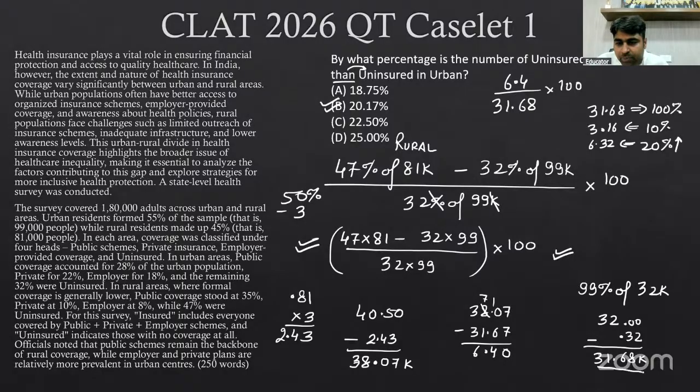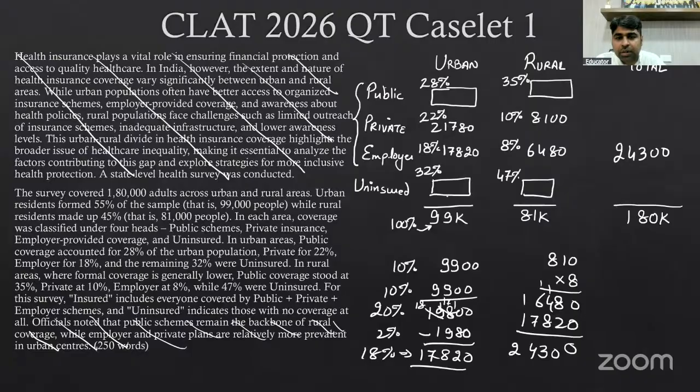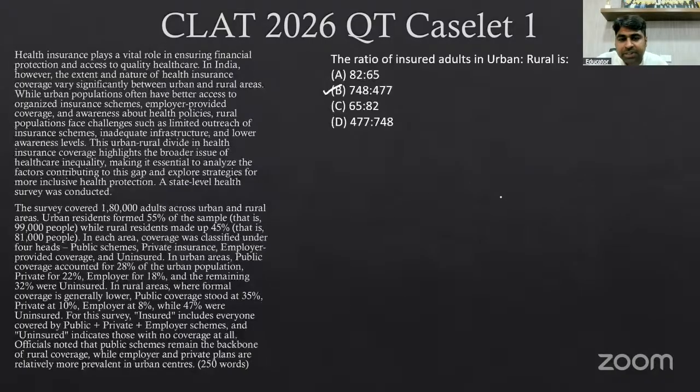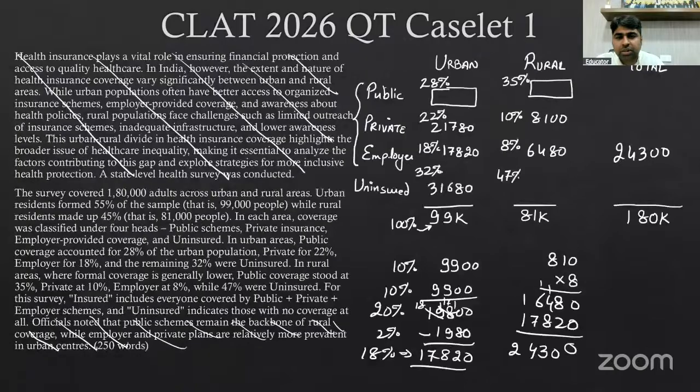That was 31.68 thousand. And did we find out the 47% value? Yes, it was 38.07 thousand. So 38,070. In the process, we were able to find out.